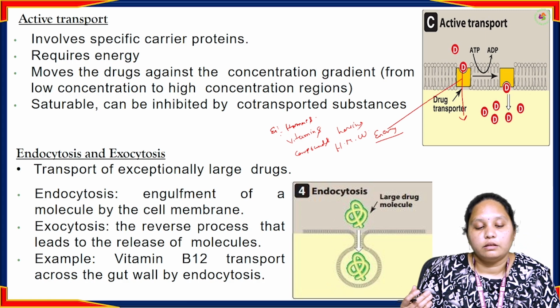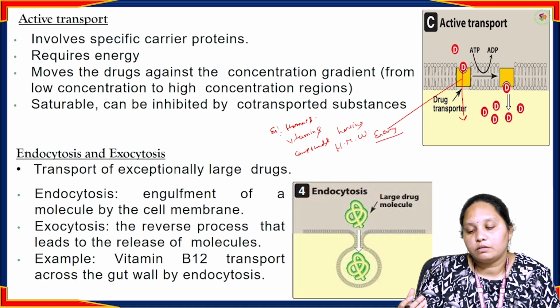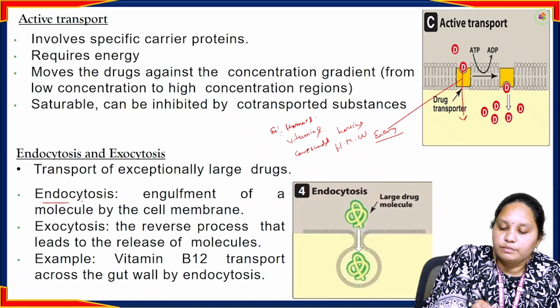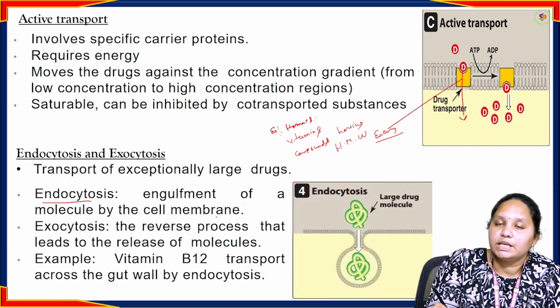Larger molecules, having larger molecular structure and molecular weight, follow the endocytosis and exocytosis process. Endocytosis means engulfment of a molecule by the cell membrane.